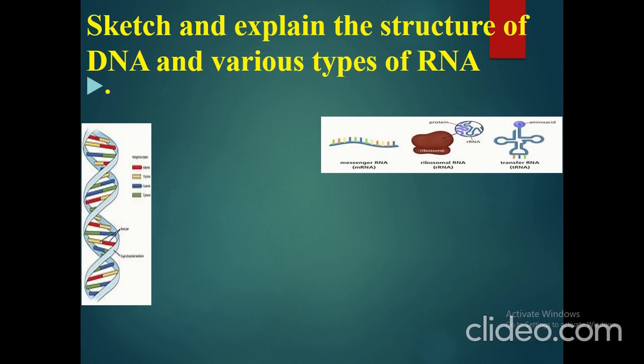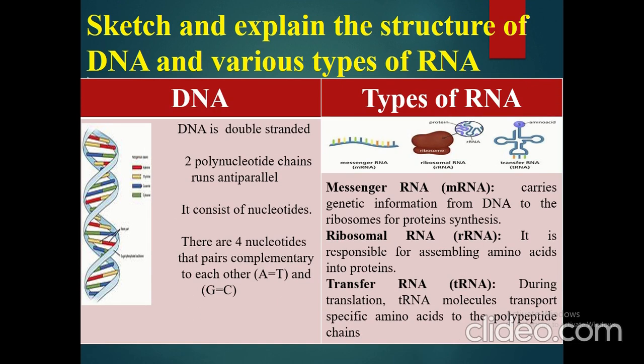So the next question is, sketch and explain the structure of DNA and various types of RNA. This you already studied in 9th standard. So here we will discuss it in very short. DNA is double stranded. It is made up of two polynucleotide chains that run anti-parallel to each other. It consists of nucleotides, and there are four nucleotides that pair complementary to each other. That is A pairs with T and G pairs with C.